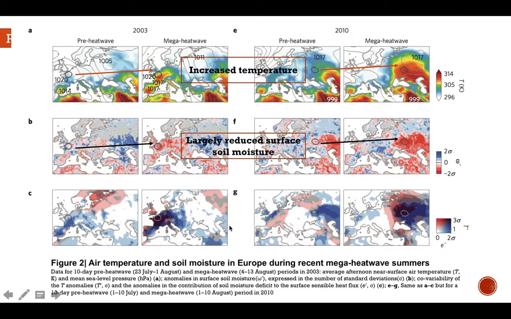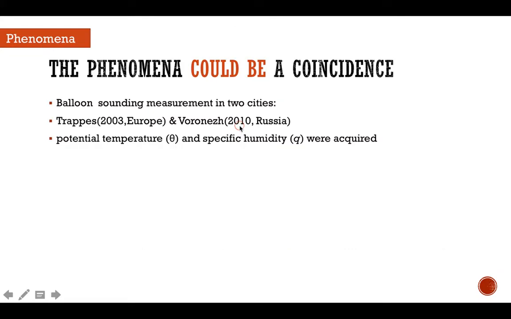And at the bottom, the darker blue the color, the more positively correlated the anomalies of temperature and the anomalies of soil moisture deficit contributed to the surface sensible flux. So this phenomenon shows that the soil moisture deficit is correlated with temperature. Well, it still could be a coincidence.